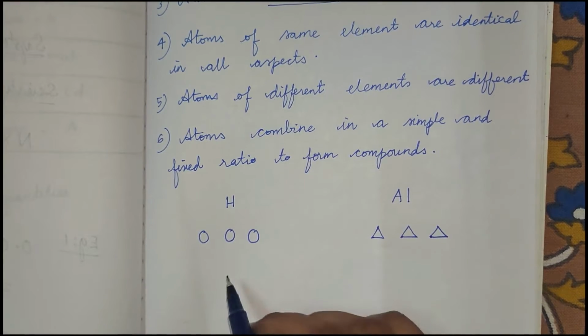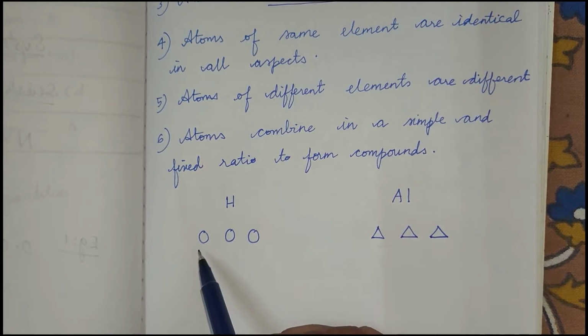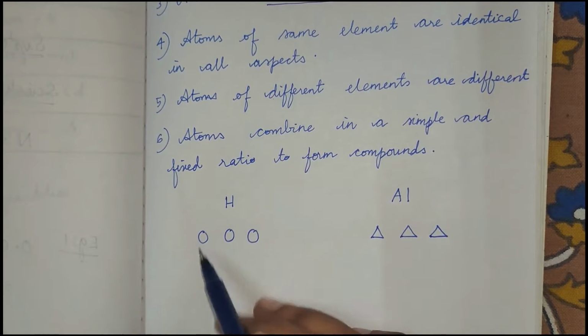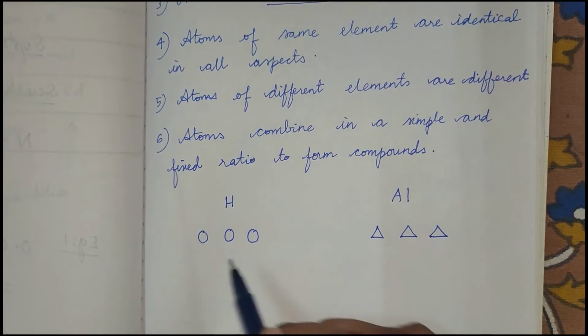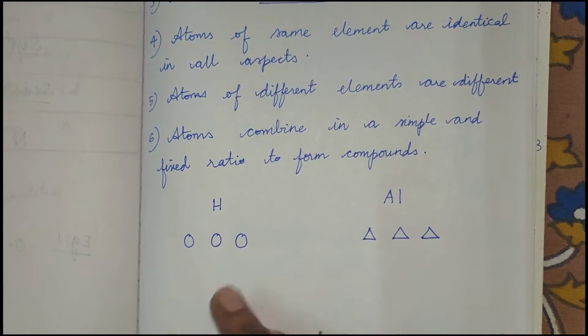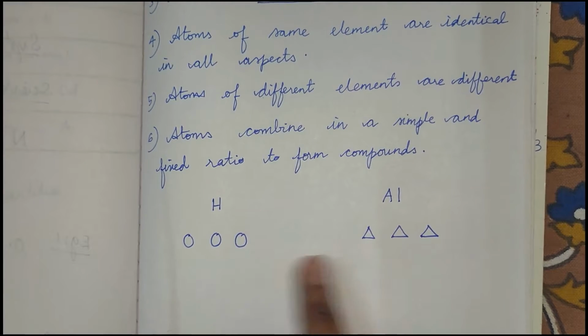Just for your understanding, I am giving this. Atoms of same elements are identical. They are all spherical and they are all having the same size and shape. Whereas atoms of different elements are different. If you look at the atoms of hydrogen and aluminum, they are different in size and shape. This is just only for your understanding. This is not the exact shape actually.